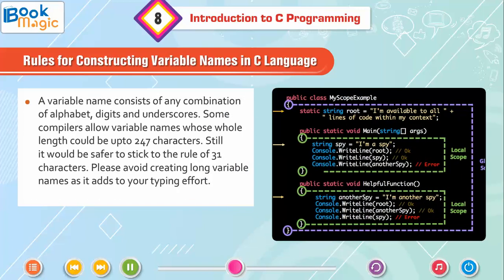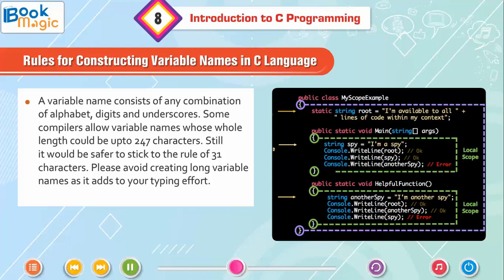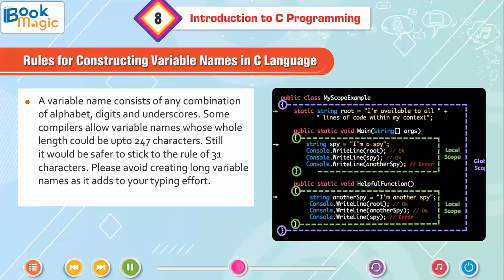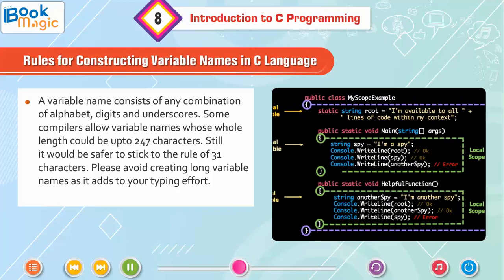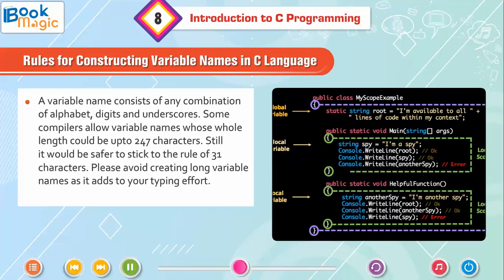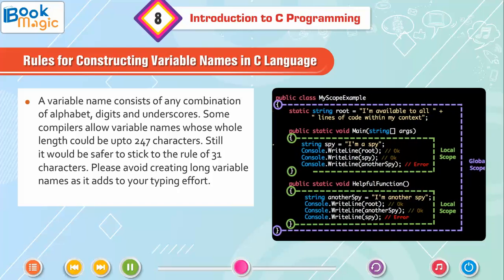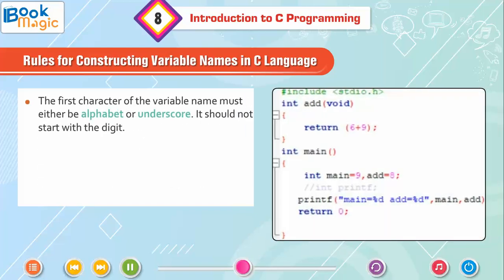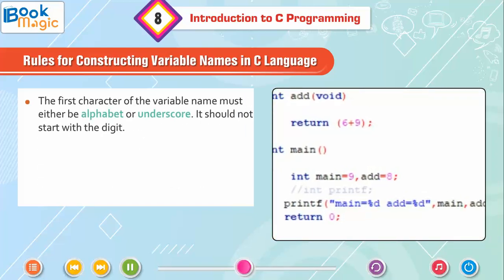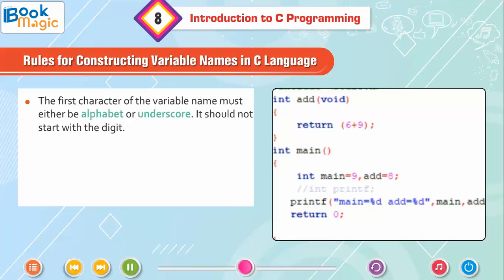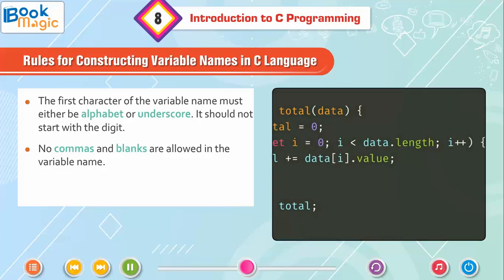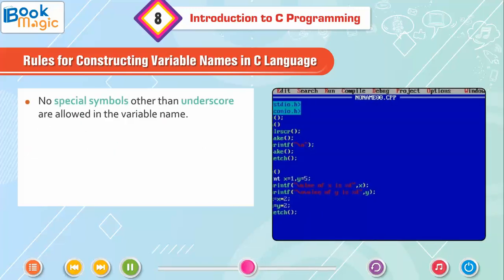A variable name consists of any combination of alphabets, digits and underscores. Some compilers allow variable names whose whole length could be up to 247 characters. Still, it would be safer to stick to the rule of 31 characters. Please avoid creating long variable names as it adds to your typing effort. The first character of the variable name must either be an alphabet or underscore. It should not start with a digit. No commas and blanks are allowed in the variable name. No special symbols other than underscore are allowed in the variable name.